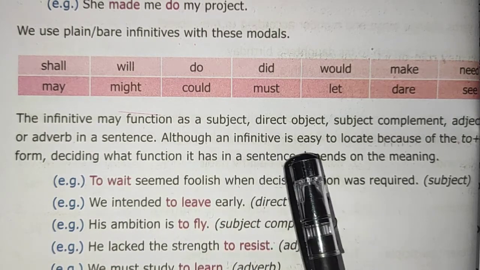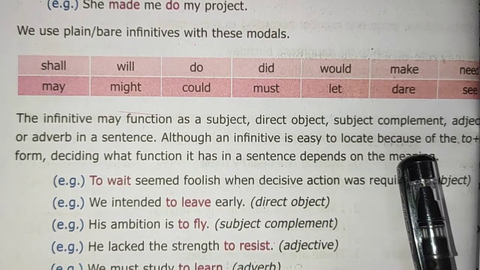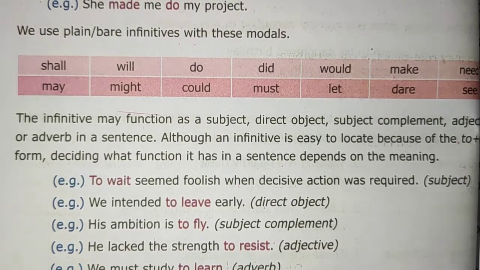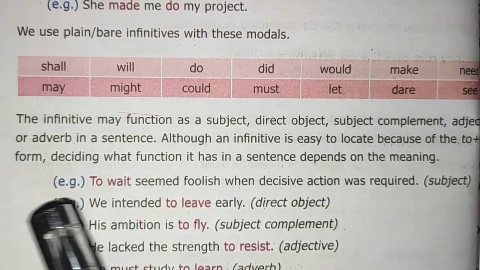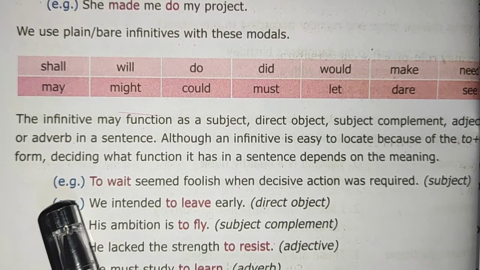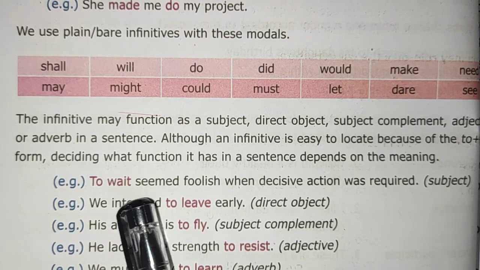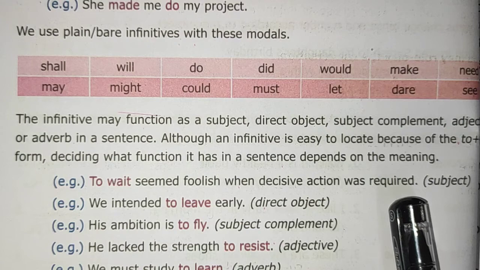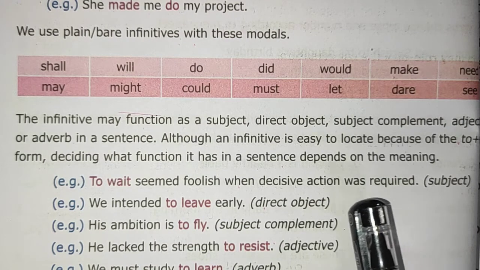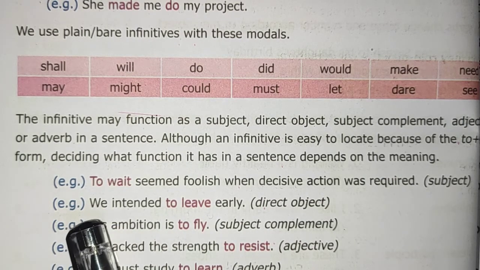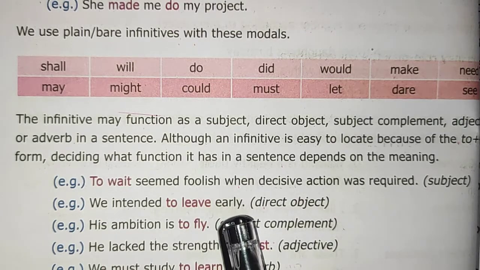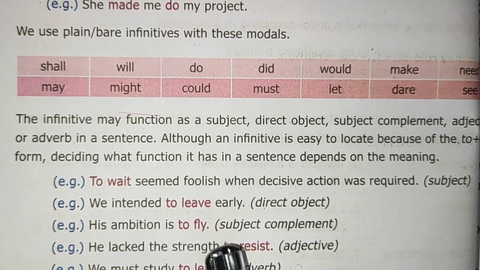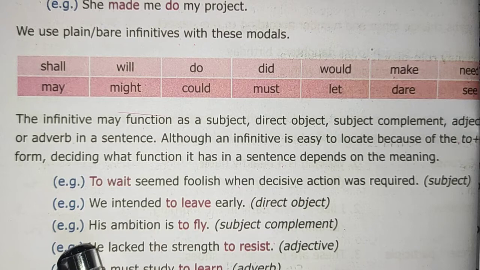Although an infinitive is easy to locate because of the to plus verb. Examples are given here. To wait seemed foolish when decisive action was required. We intended to leave early. So it is a direct object.